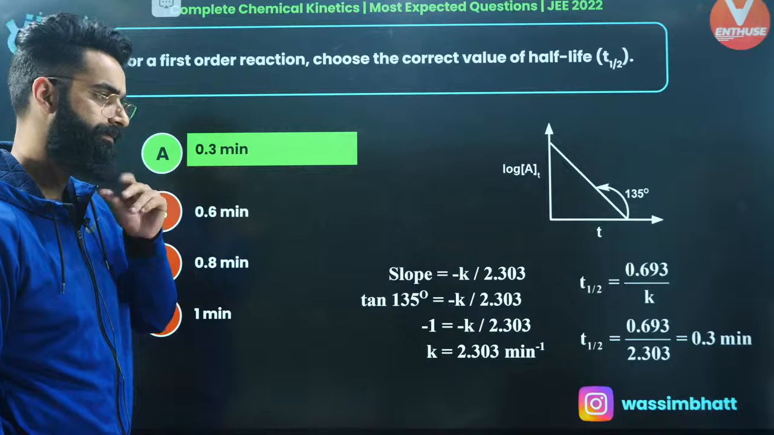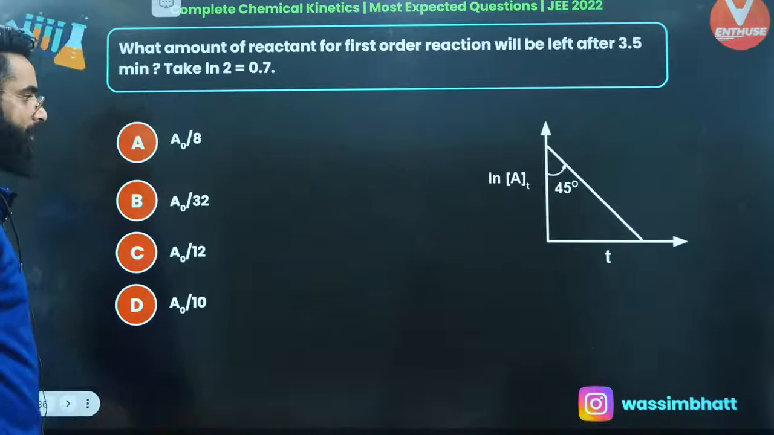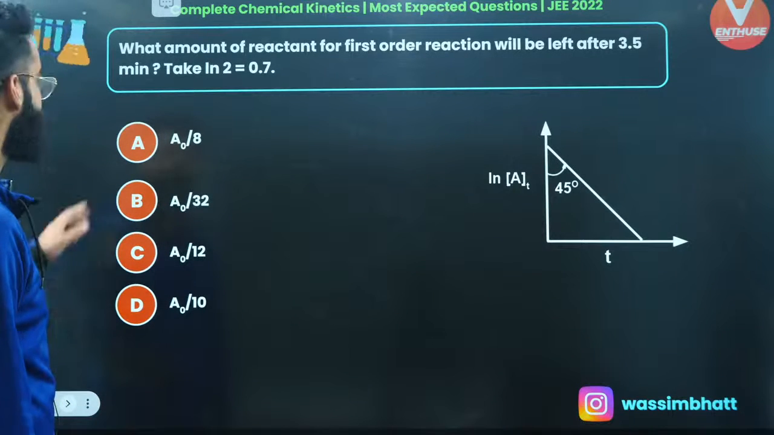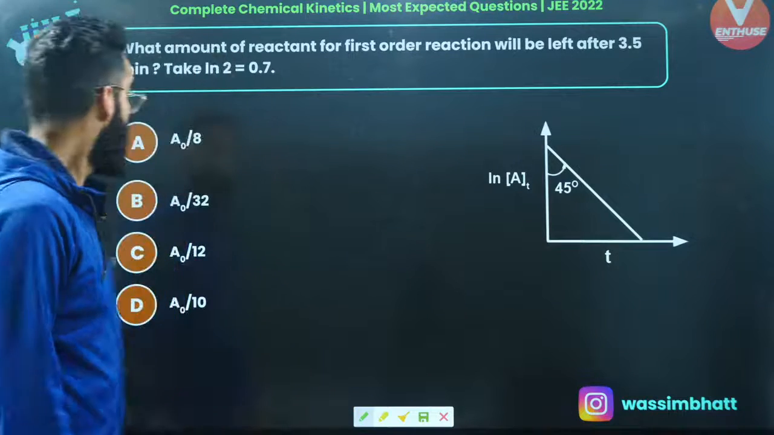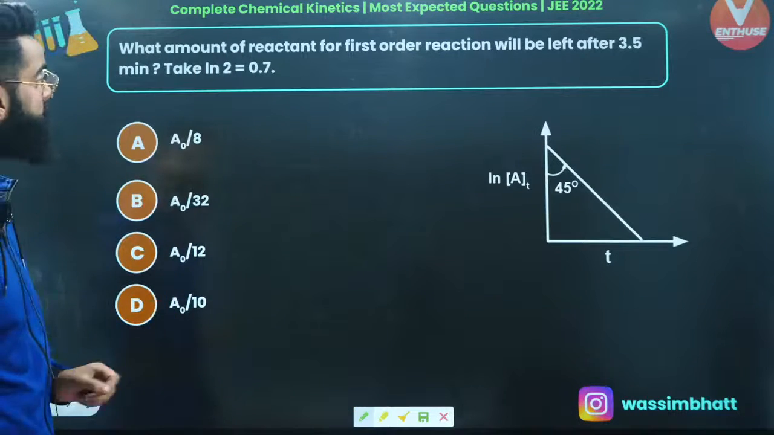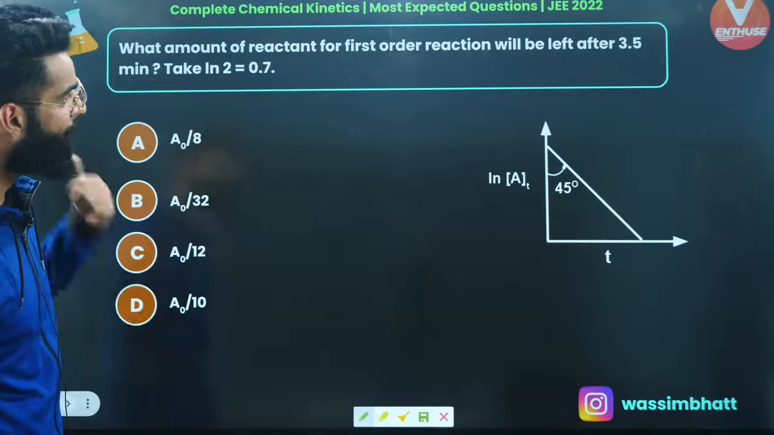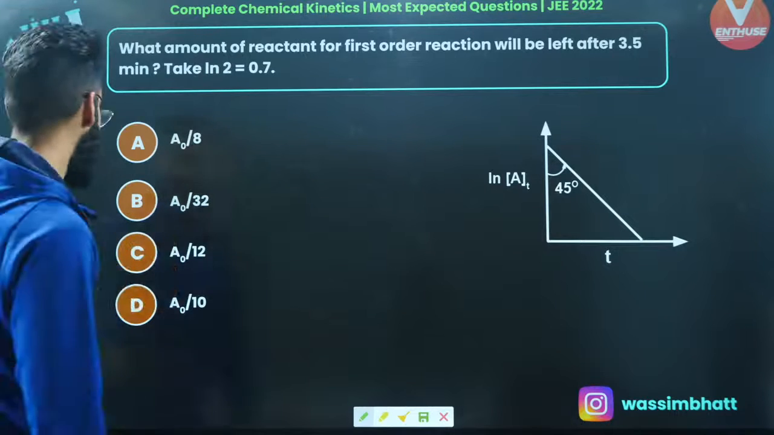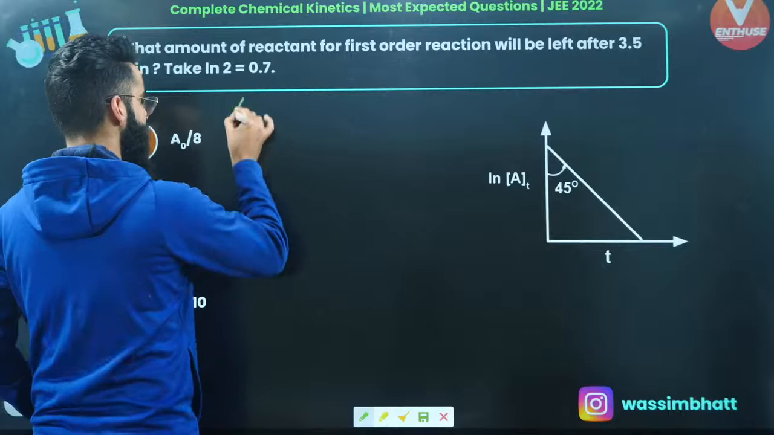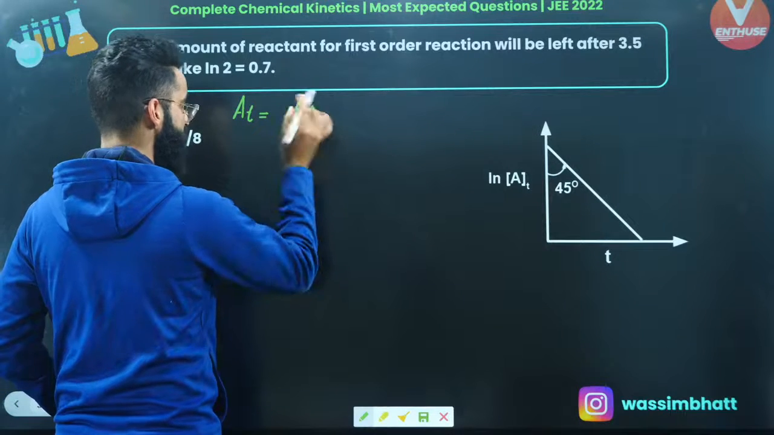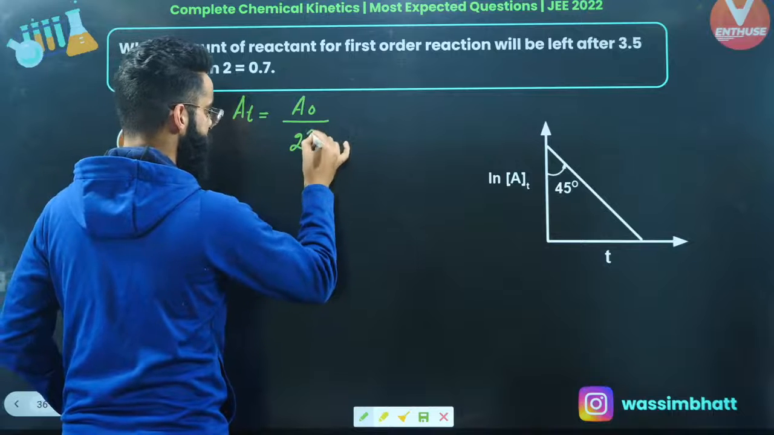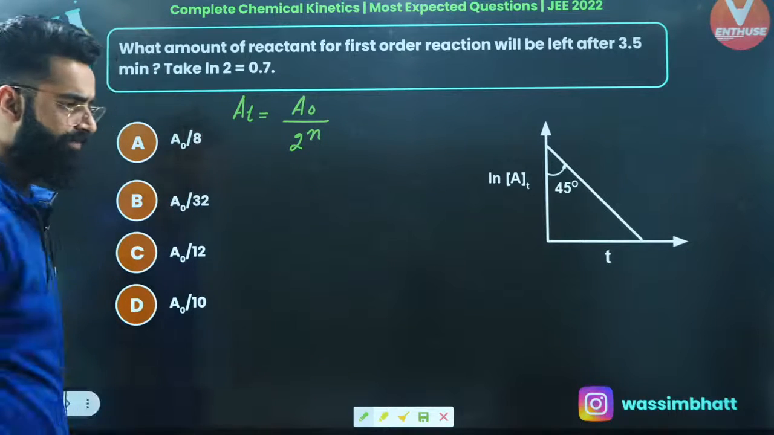Simple? Absolutely. Okay, one more question, and this is going to be the last question of tonight's session. Look at this one. What amount of reactant for the first order reaction will be left after 3.5 minutes? I need to get the concentration of reactant left. The concentration of reactant left is equal to A naught, which is the initial concentration of reactant, divided by 2 raised to n, where n represents the number of half-lives, right?